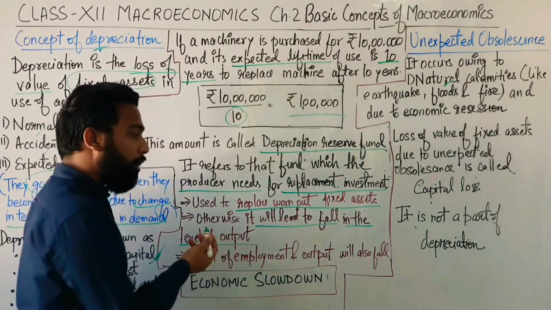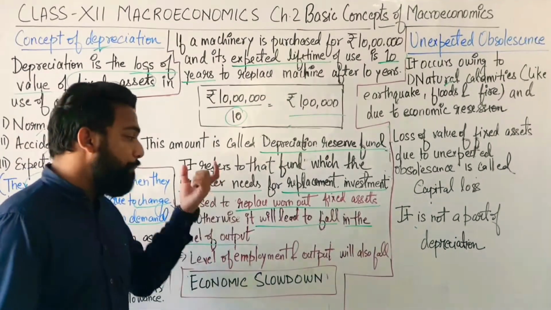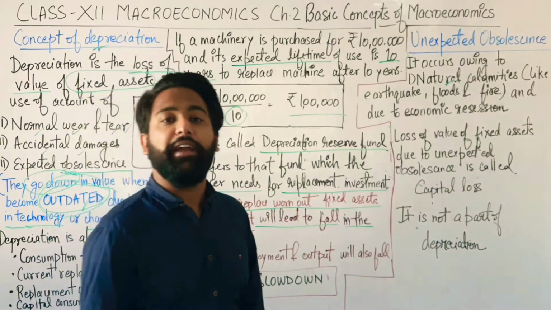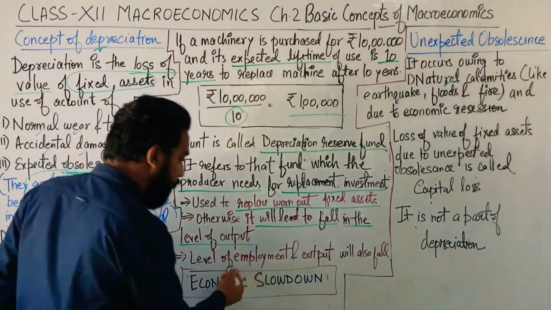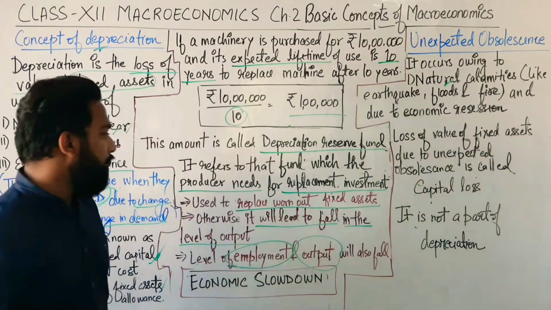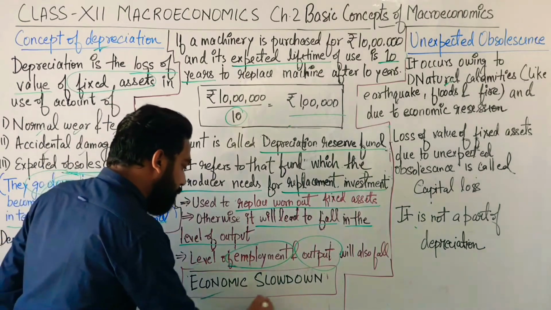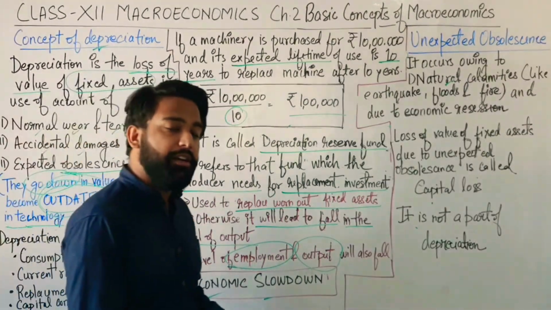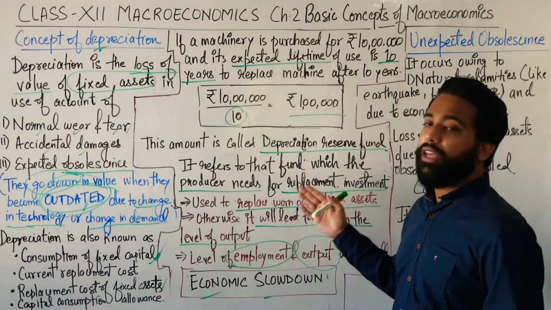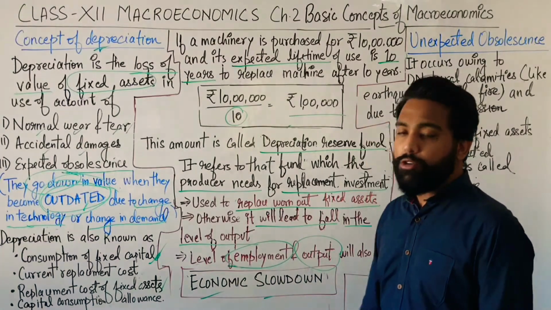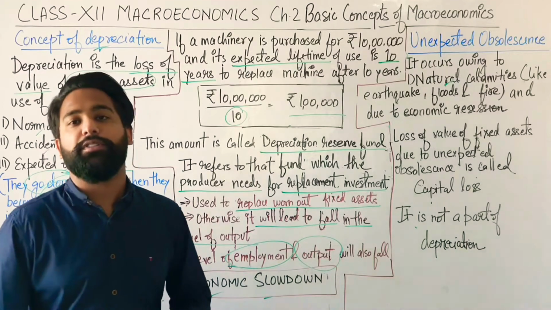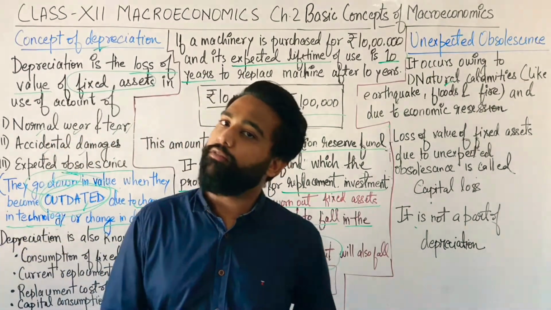Now, due to the loss in the level of output, we lose employment also. If we are not producing that much, we won't need as much employment. So the level of employment will also fall and output is already falling. So basically it will lead to economic slowdown. The economy of our country will slow down. What is economic slowdown? The progress will slow down. Our GDP will not rise and our national income will also diminish.